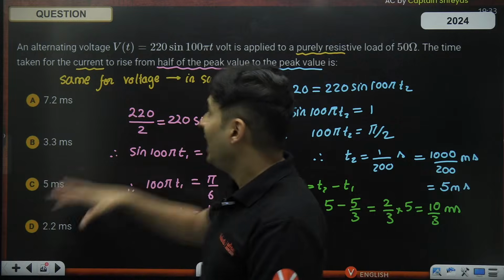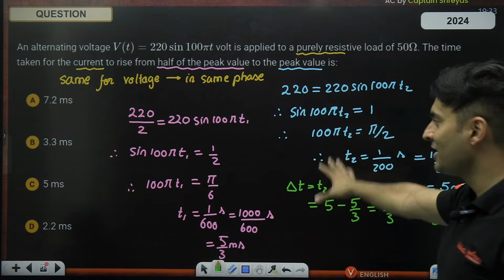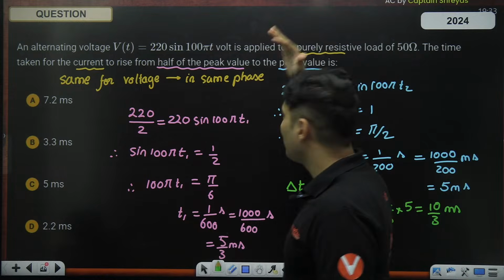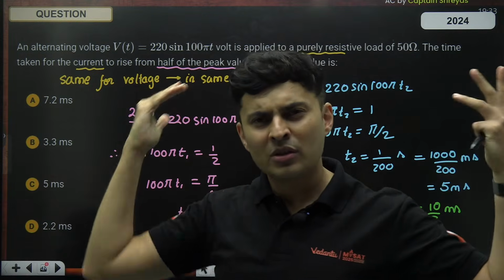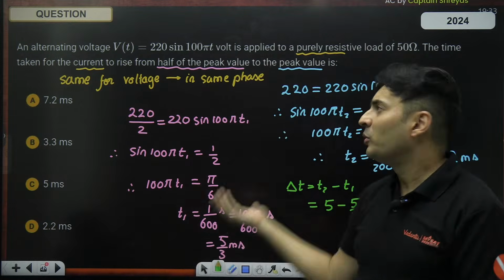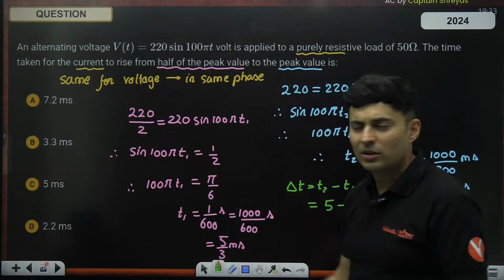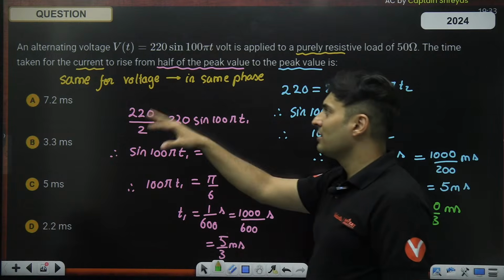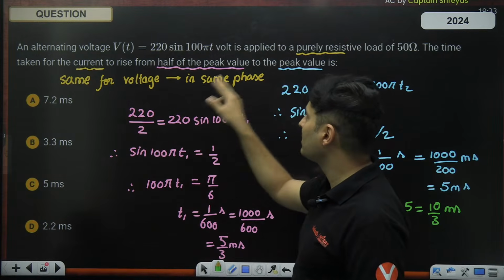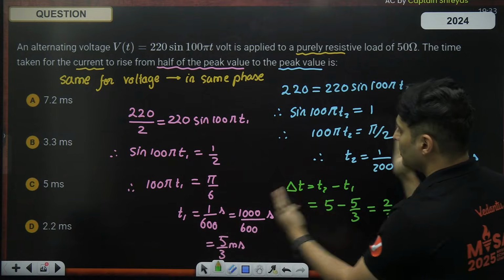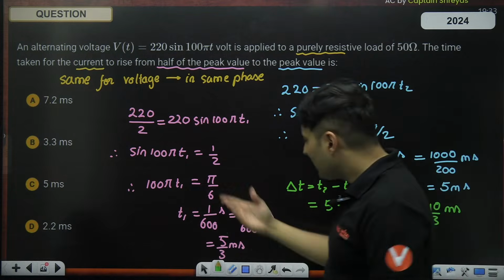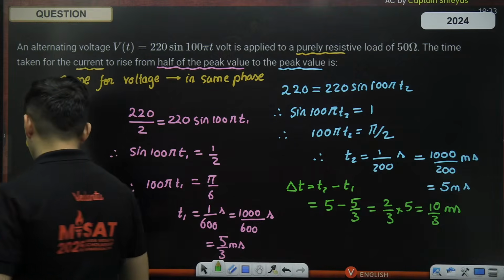So this kind of question has come in 2024 in JEE Mains. The concept was, since it was purely resistive, voltage and current go simultaneously, so the same time for both of them. So why find the current function? Just do it for the voltage function. The voltage function is given. So take half the value of 220 first, and second the maximum value. We'll get two values of time, and the difference of these times is the time interval. A similar question we did some time back.